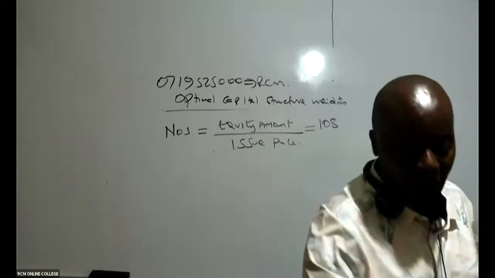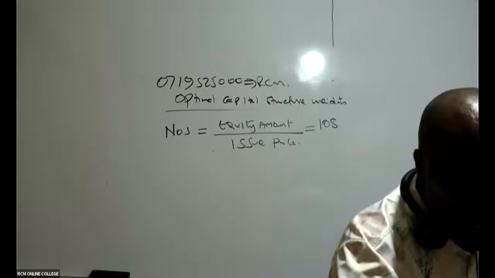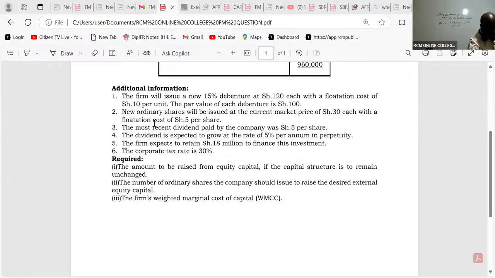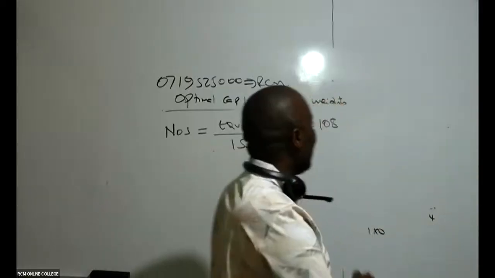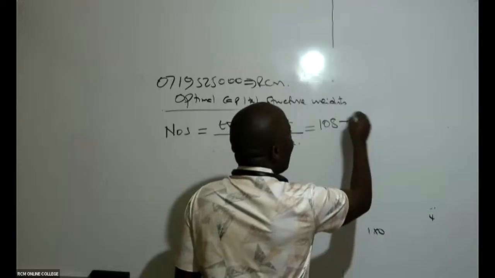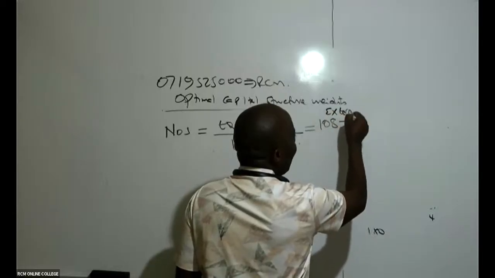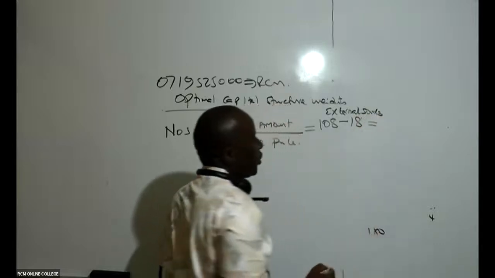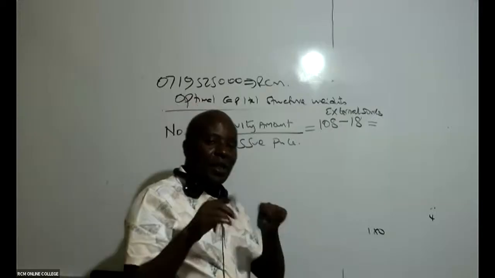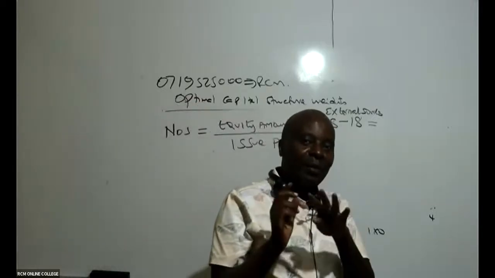And they've told us the amount which will come from retained earnings. The firm expects to retain 18 million to finance this investment. To finance this investment, we shall retain from our profits 18. So meaning that externally, how much are we going to get from external sources?